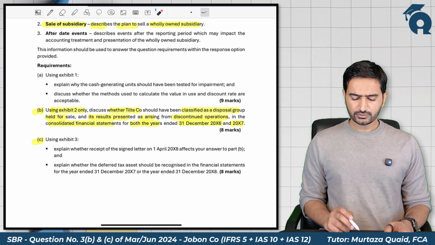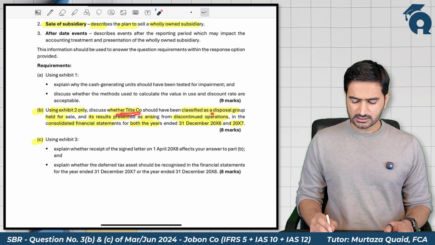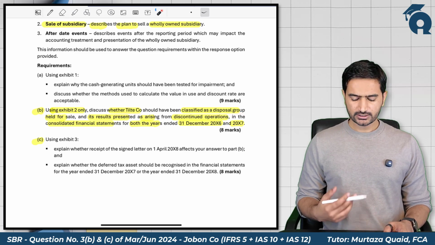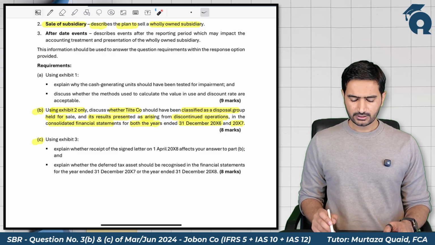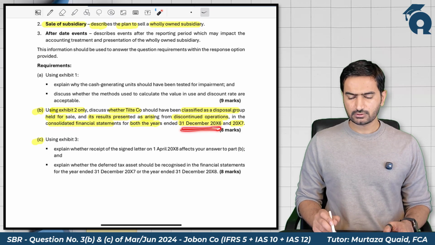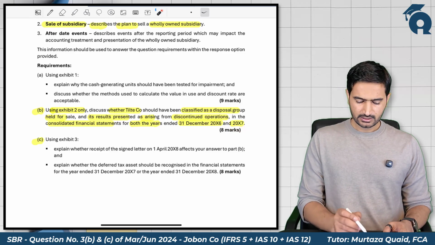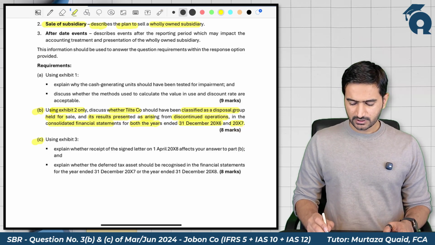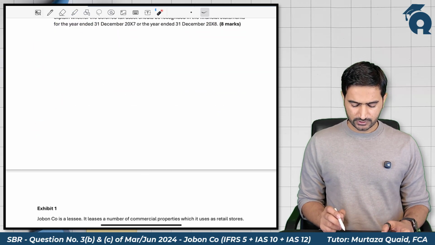We have to discuss whether this subsidiary should be classified as held for sale, and whether its financial performance should be presented as discontinued operation in the consolidated financial statements for 2006 as well as 2007. The weightage of this part is 8 marks. So let's read Exhibit 2.